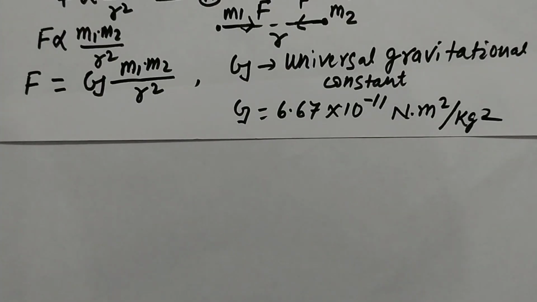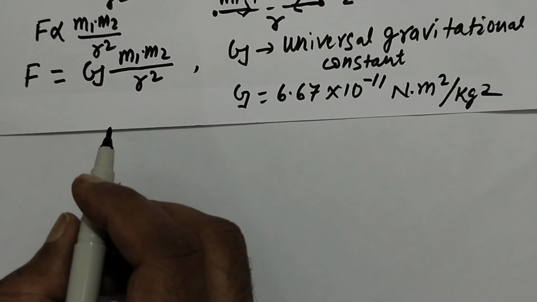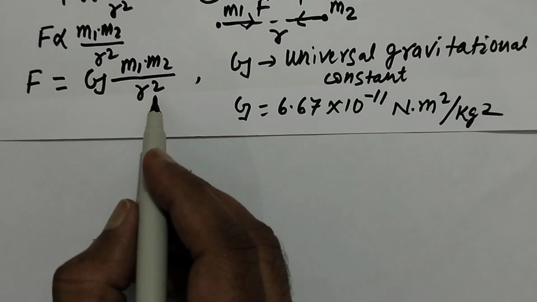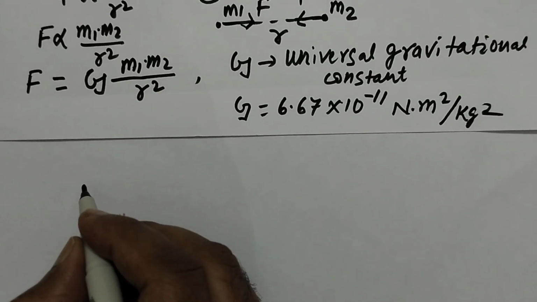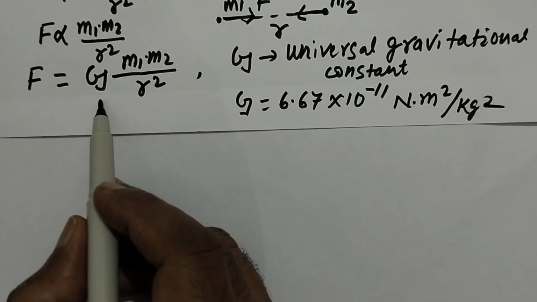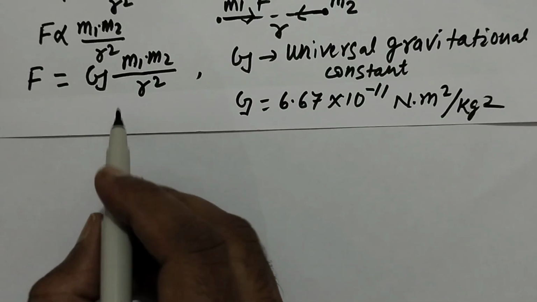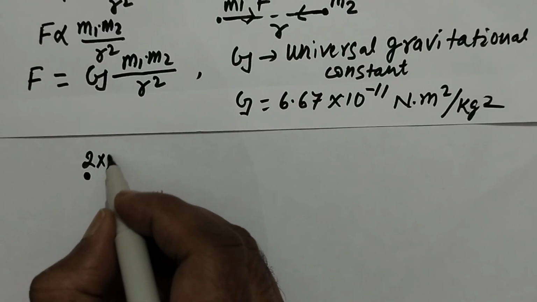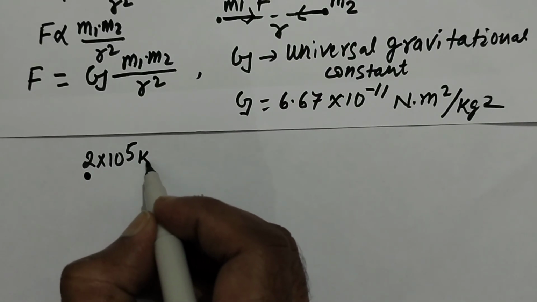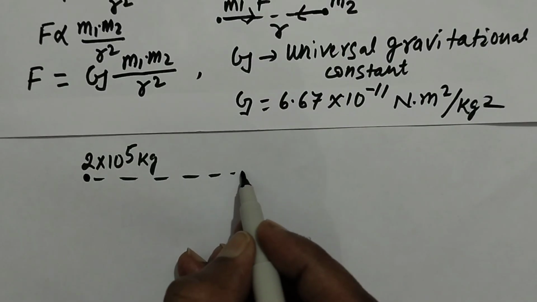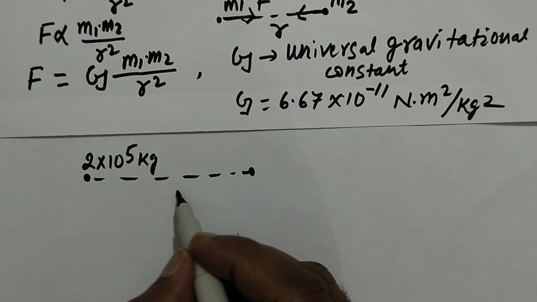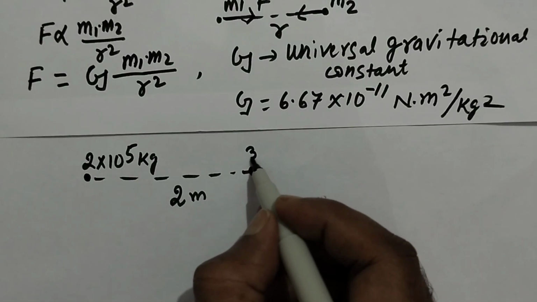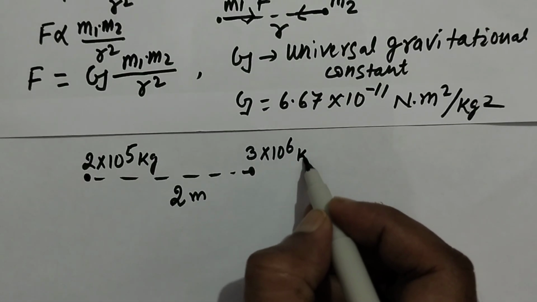Take an example to illustrate F equal to G into m1 into m2 by r square. This is valid for point masses only. Suppose we have a point mass of 2 into 10 to the power 5 kg, separated by a distance of 2 meters from a mass of 3 into 10 to the power 6 kg.